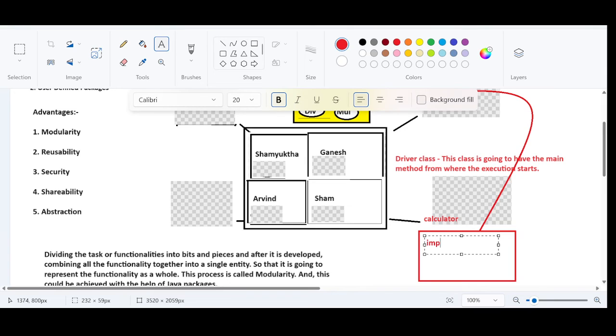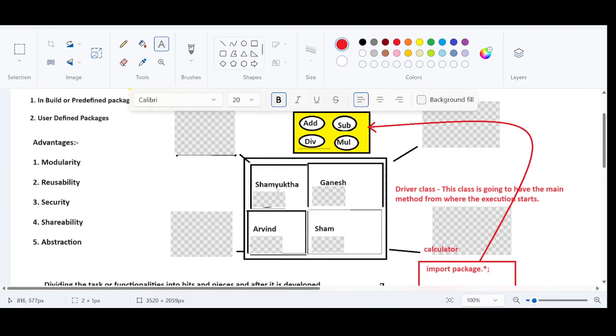By using the import keyword, we can get access in two ways. Import package dot star gives access to everything in the package. Or import package dot specific functionality, in this case addition, gives access to the specific class. If you do not want to use the import keyword, you can go for fully qualified name. This is how access can be granted.